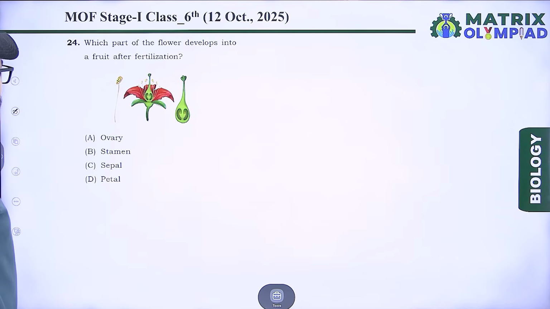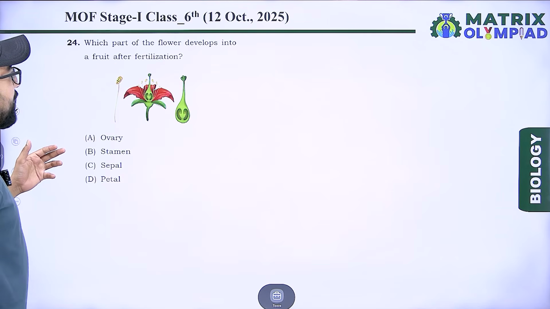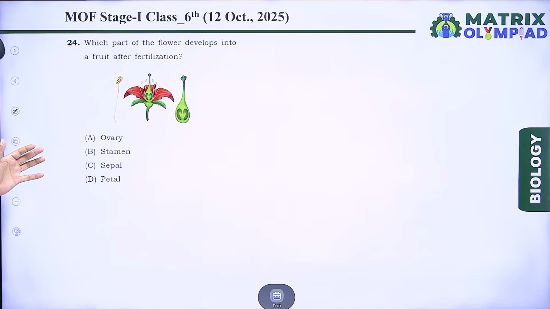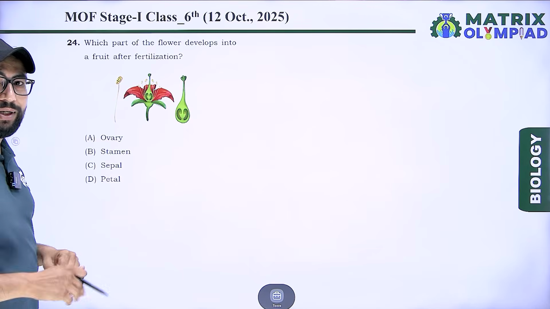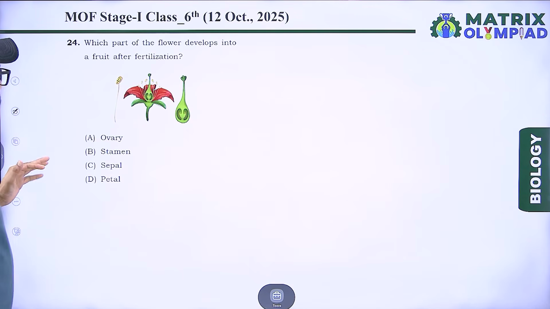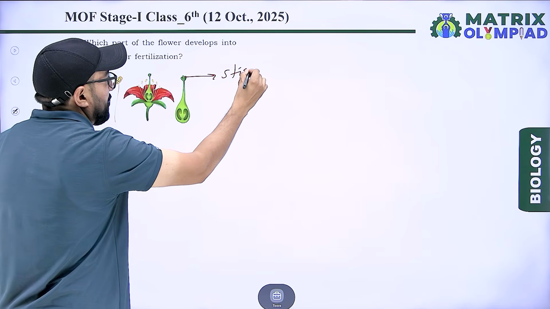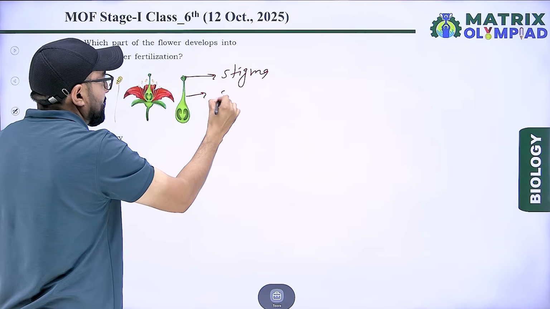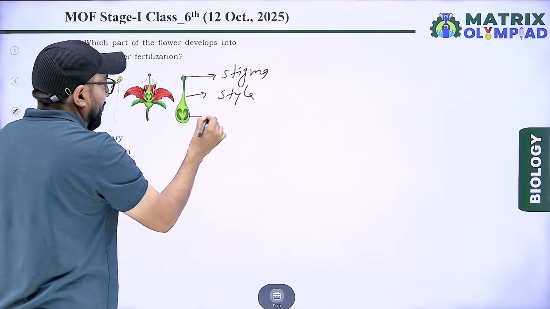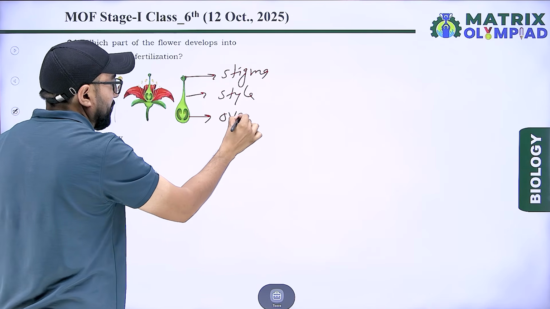Next, which part of the flower develops into a fruit after fertilization? This is the stigma. This is the style. And this one is the ovary.